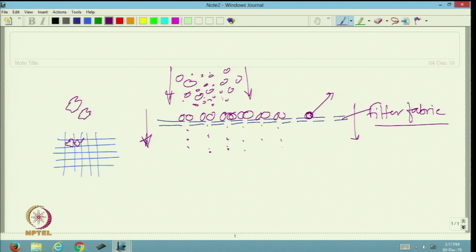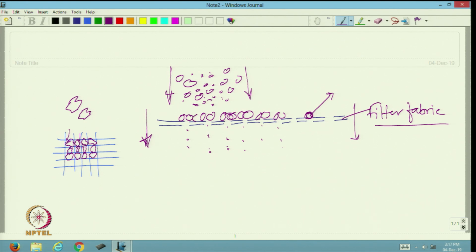I am drawing the top view. They will be stopped, but they will not be able to block the pores totally; 100% blockage will not be there. So, the air can pass, there will be air permeability, and it will still remain permeable. Like this, the larger particles will be arrested.